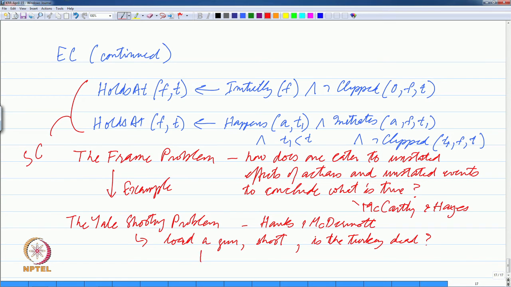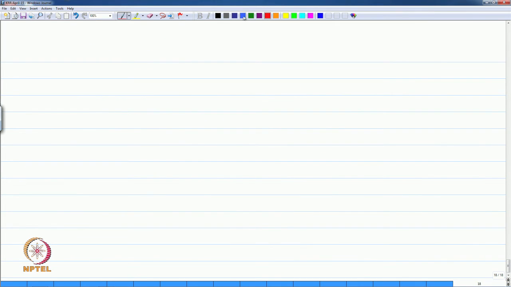So, at some point T1 you load a gun, at another point T2 which is after T1 you shoot, and then at a third point T3 which is after T2 is the turkey dead essentially. So, this is the Yale shooting problem, which is very similar to what I was trying to describe to you. How do you know that this has happened essentially? So, let us look at a simple formalism of this problem in simple event calculus and see how we can arrive at a conclusion essentially. What are the things that we have to be wary about when we talk about this essentially?